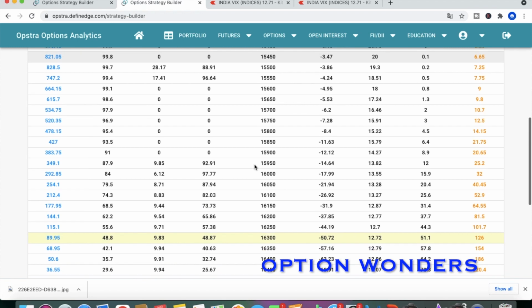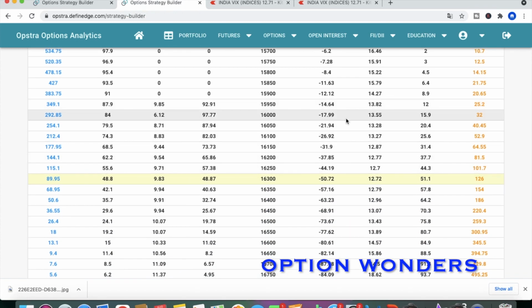So 18th August and 26th August we will make a strategy. First, on the put side, let's see. You have to look into the open interest, the highest open interest. If you look into the open interest, you can see where maximum OI is. Let's take 16,000 as an example.